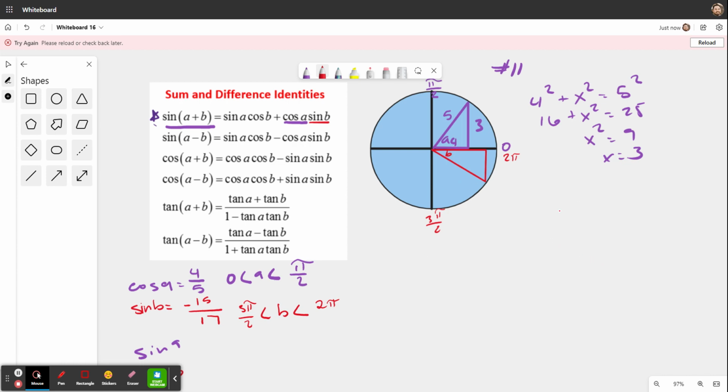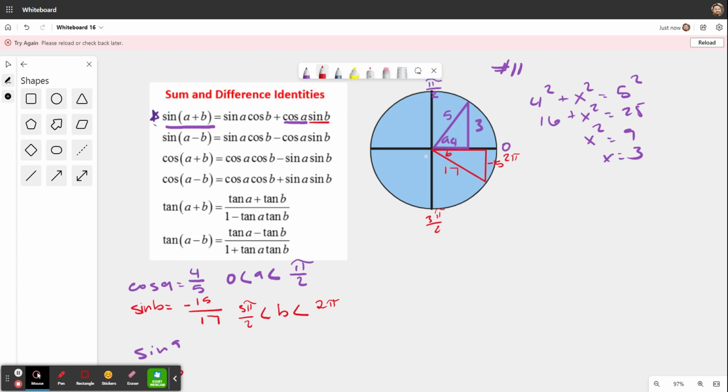With that being said, we're going to jump into finding our B triangle. Looking at sine B, the sine is going to be the opposite, which is here, over the hypotenuse, which is here. So we have sine of B is negative 15 over 17, meaning the opposite side is negative 15, and the hypotenuse is 17.